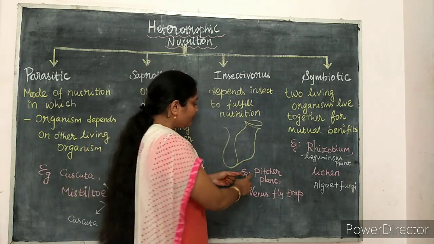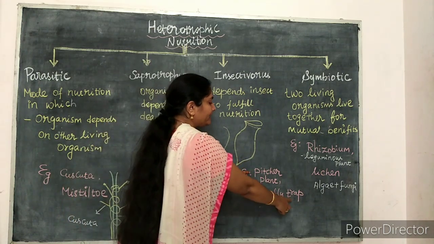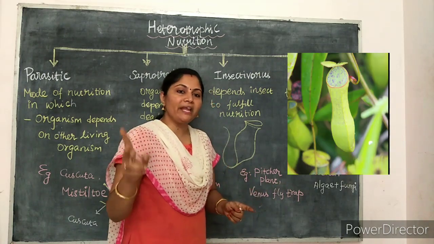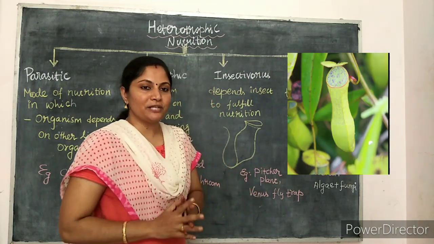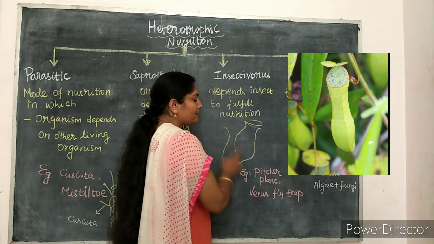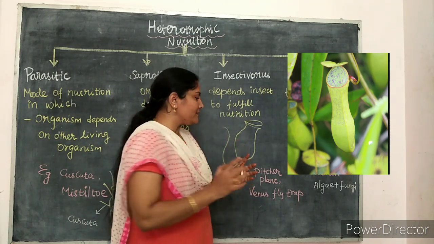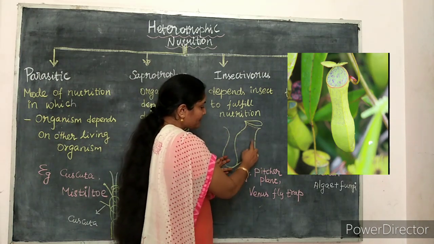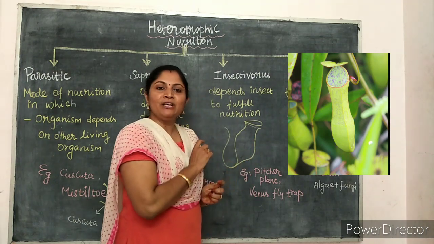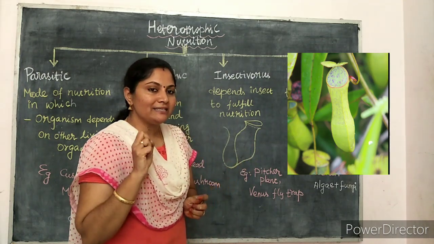To catch insects, the leaves of these plants are modified. Pitcher plant and Venus flytrap are the two main types of insectivorous plants. In the pitcher plant, the leaves are modified into a pitcher shape that traps the insects.